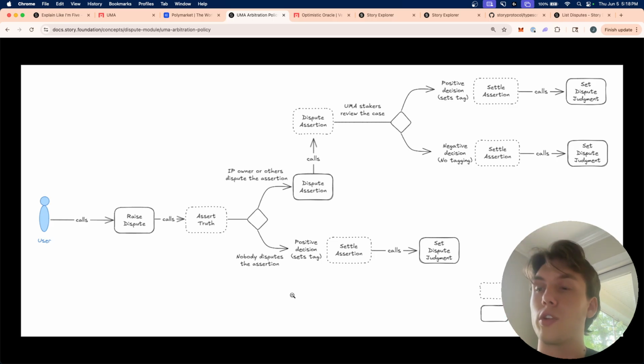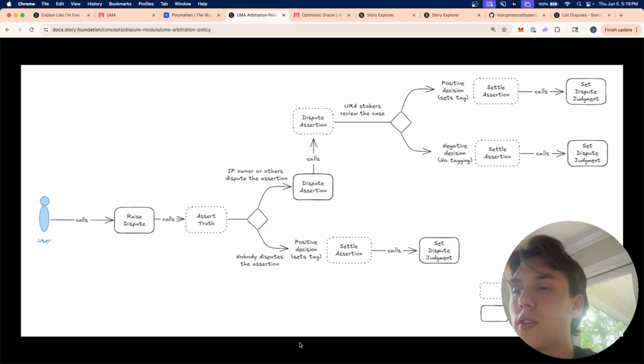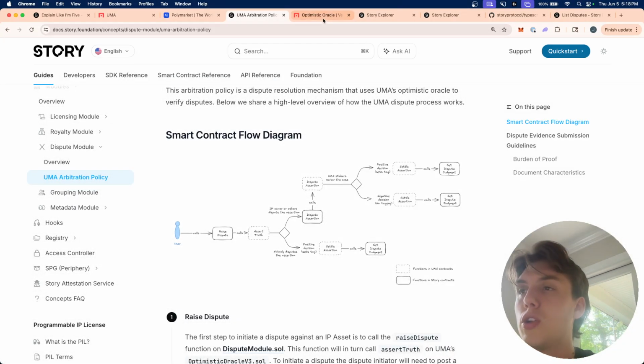So what's good about this is that if, for example, the IP gets taken down, then from a legal standpoint, the other IP owner is required to pay me the money that I missed out on if that IP potentially earned money, or I could take them to court, etc. So this is a high level technical overview.